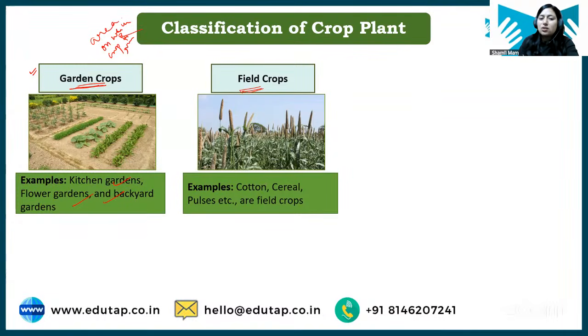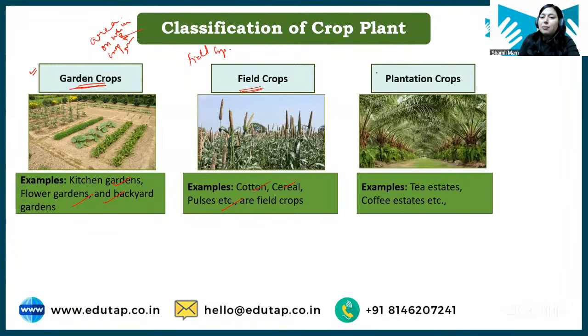So examples are cotton, cereals, pulses. These all are field crops. Okay, these all are field crops. Now yesterday also I discussed with you the difference between field crop and horticulture crop. So here in agronomy we are only dealing with field crop. Okay, field crops, not horticulture crop, not any other crop, right? Not any plantation crop, right? So here we are only dealing with field crop.